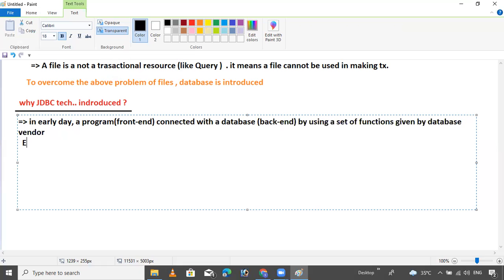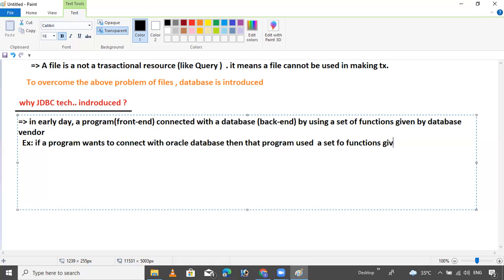For example, if a program wants to connect with the Oracle database, then that program uses a set of functions, those functions given by the Oracle vendor, Oracle Corporation.